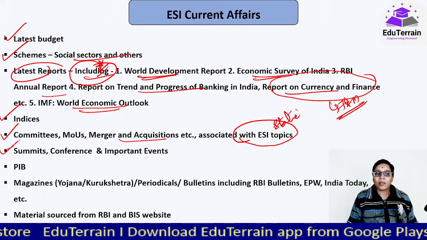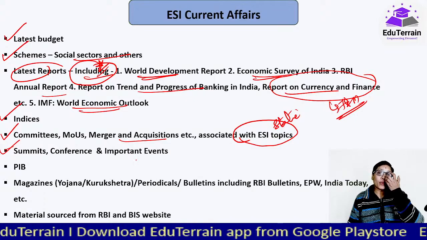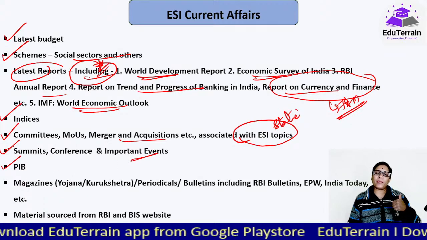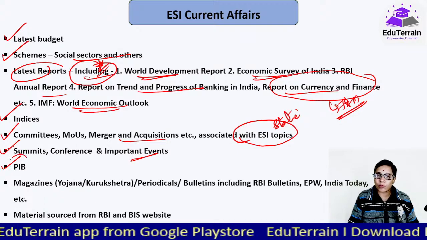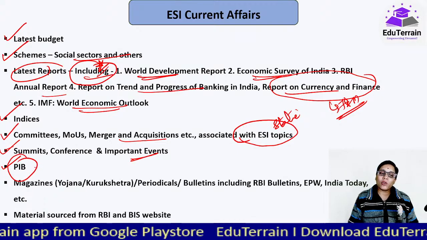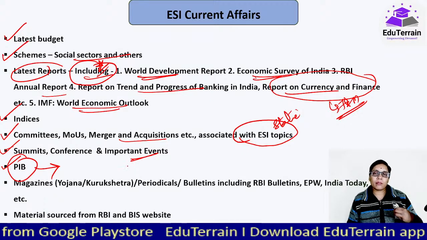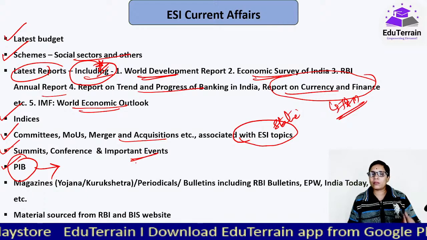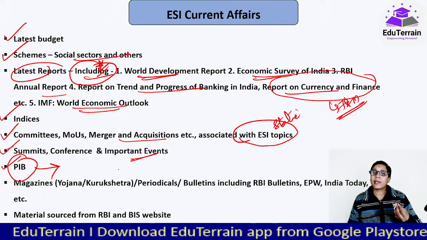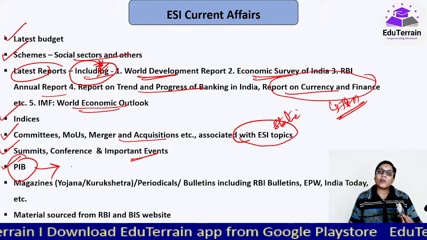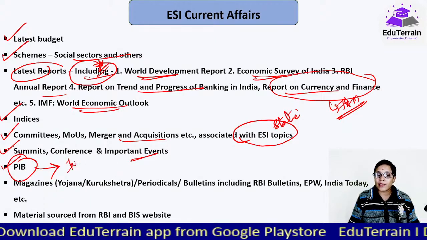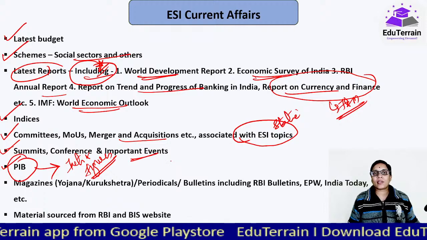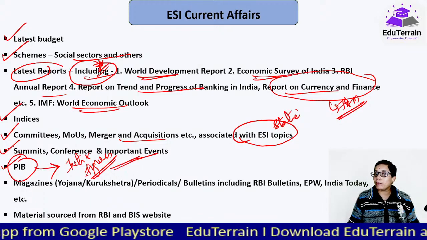Summits, conferences, important events, like COP which happened recently, that would be important. So all those. PIB, now one of the best resources for ESI current affairs would be your PIB. Why PIB? Because this is released directly. The majority of the articles are released by various ministries, PMO, President's Office, Vice President's Office, Niti Aayog. So all this would be very authentic and all the facts and figures are presented without any twists and others. OK, so that would be important.